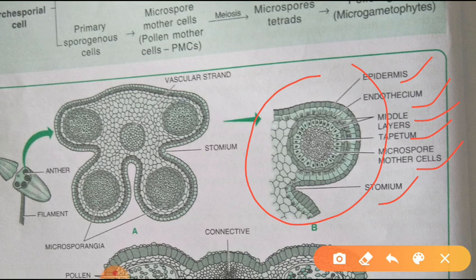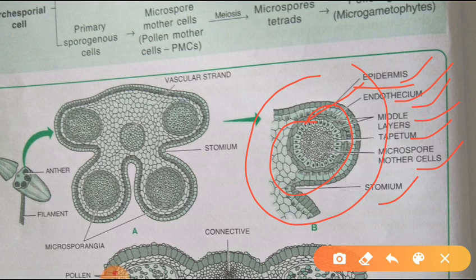First part is known as the epidermis. What is epidermis? The outermost layer of the microsporangium we can call the epidermis. Next part is endothecium. What is endothecium?